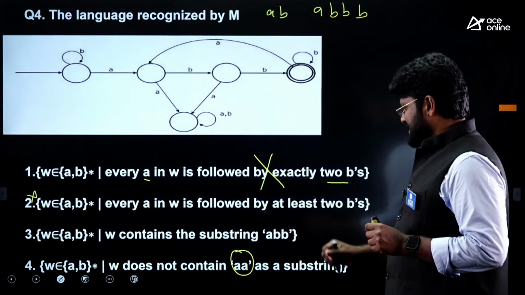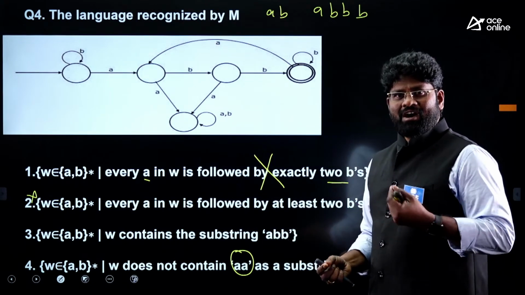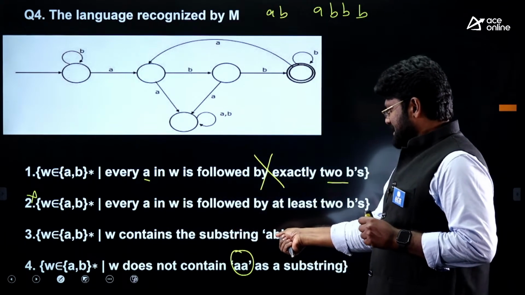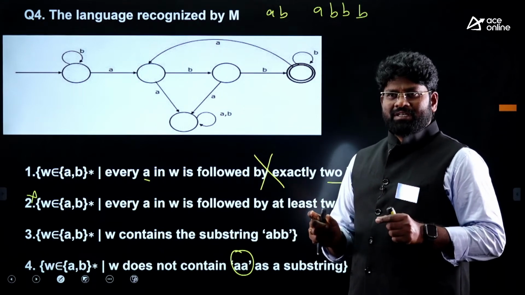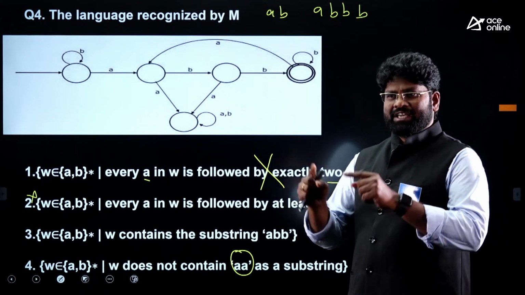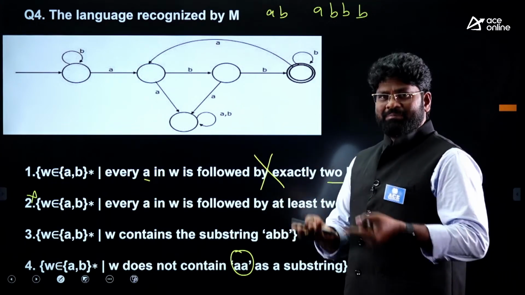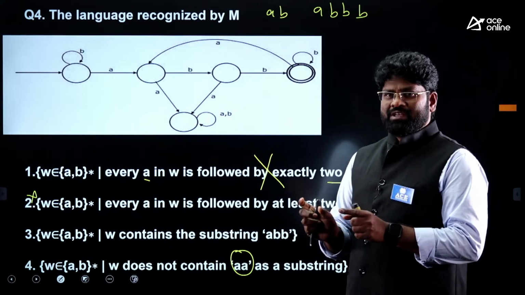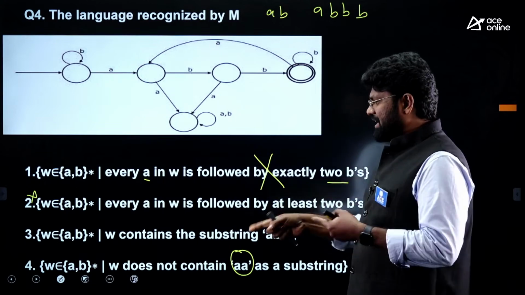After that, come to the third option. Let's see whether it is correct or not. W contains the substring ABB. Whenever it's a substring, this particular string can be anywhere in the given string, at the beginning or at the end. ABB should be present in the given string. Then it says that everywhere it is going to be accepted.